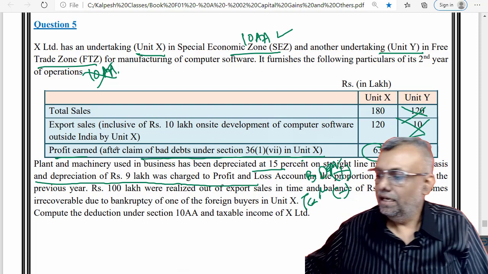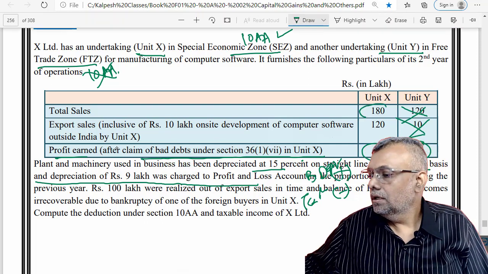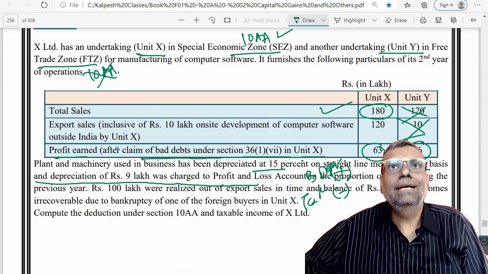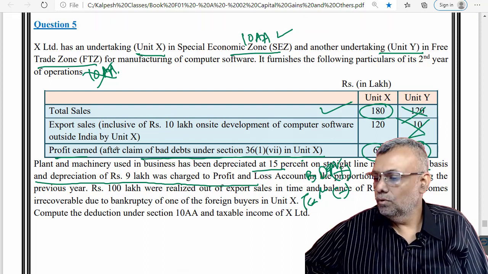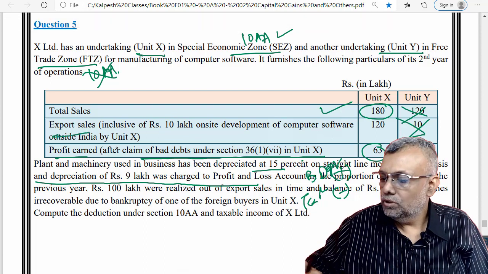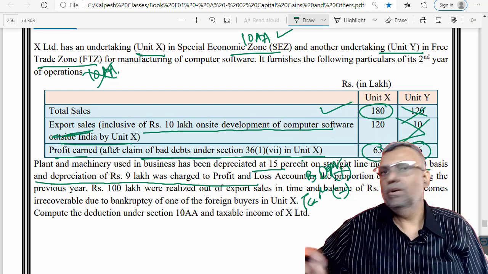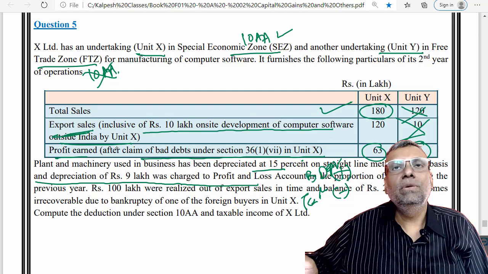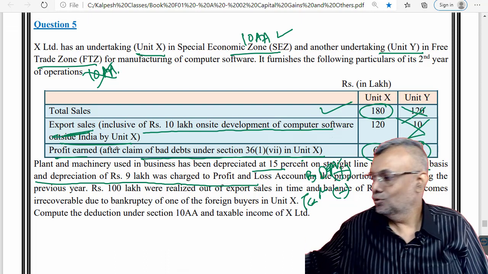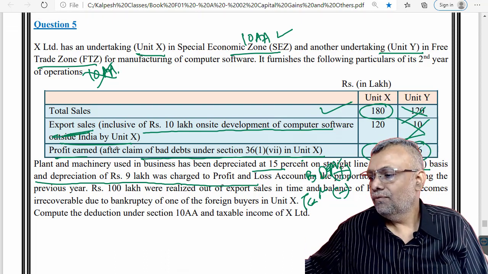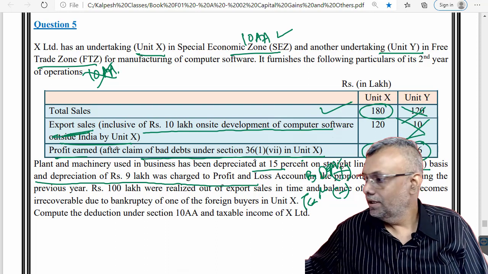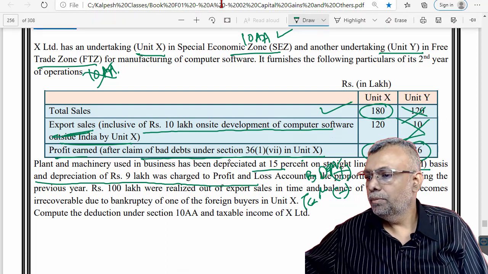Now the turnover criteria. Total turnover is already given to me, so that is a straightforward figure, and I have no further adjustment to that. Now export sales is inclusive of 10 lakhs on on-site development of computer software, that is also covered. On-site development of computer software is also outside India, there is no problem. However, that foreign currency should be brought into India. The foreign currency earnings that you have should be brought into India.